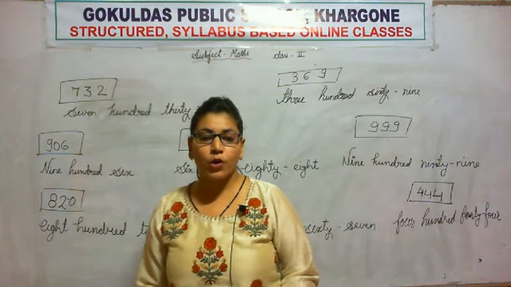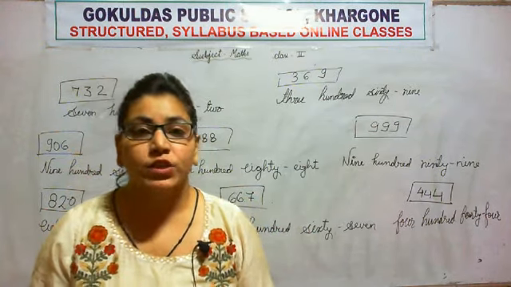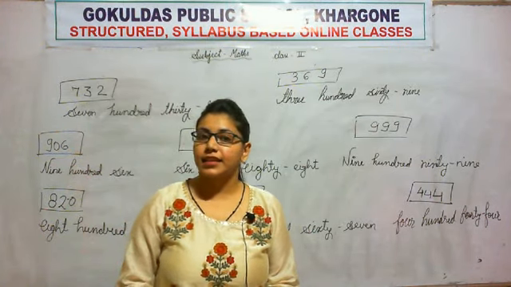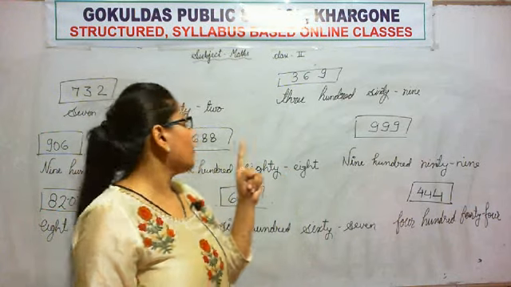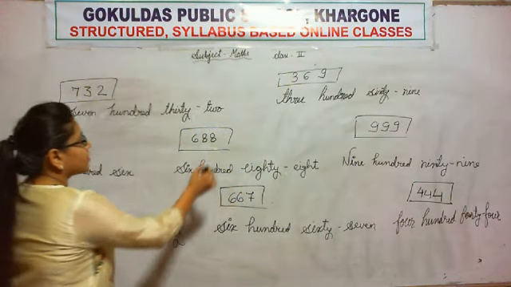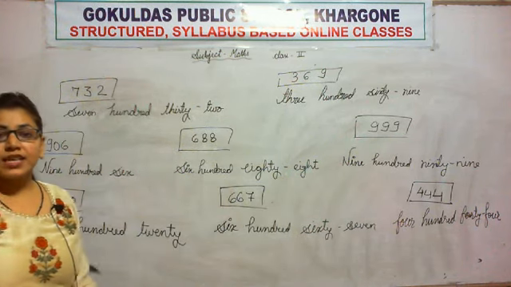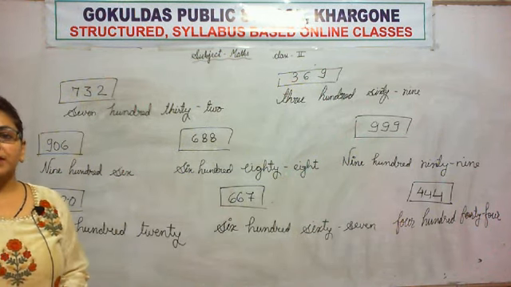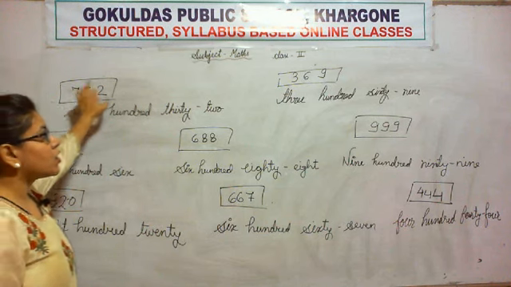Now I hope you all understood the two ways of representing a 3-digit number. What are they? The first one is numerals. This one is the first type of representing a number, in the form of numerals.